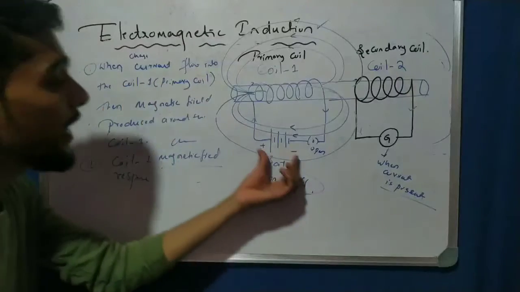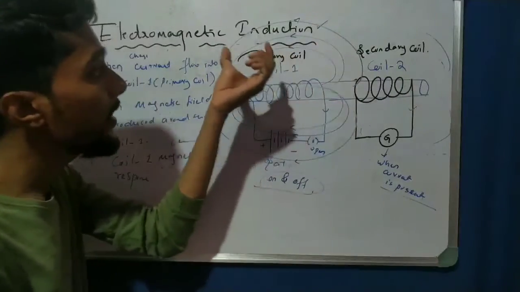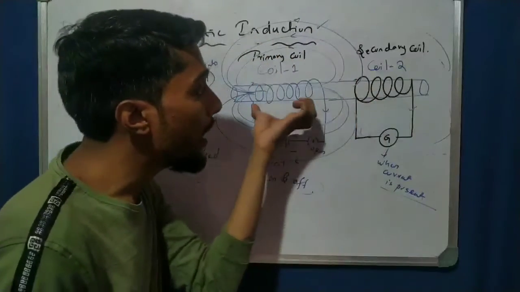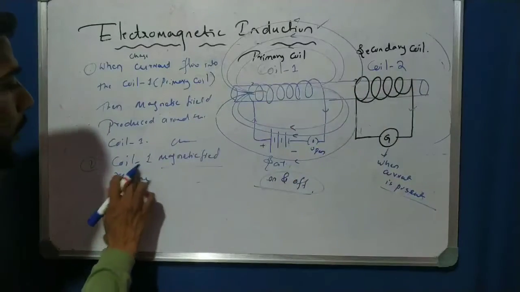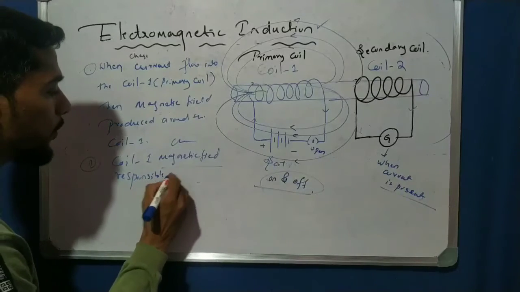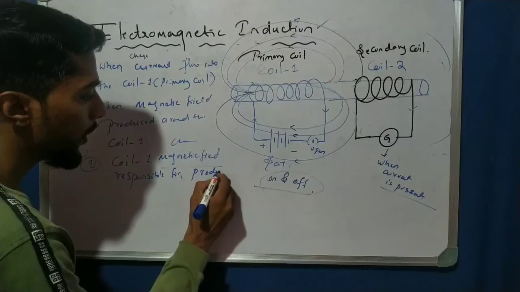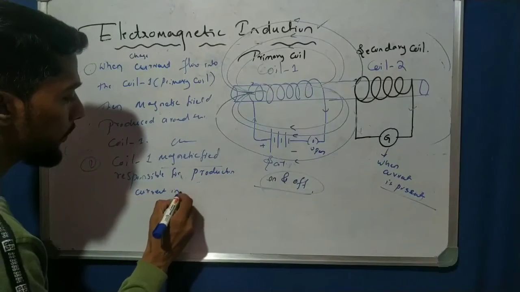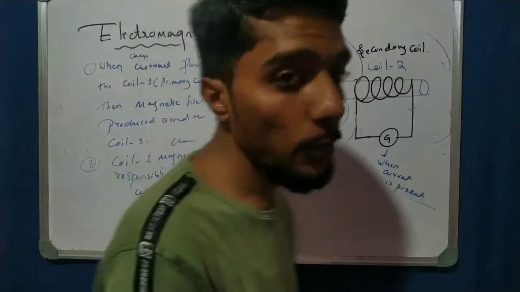Whenever a current is flowing in the circuit, a magnetic field is produced around coil 1, and this primary coil magnetic field is connected with coil 2, and these changing magnetic fields are responsible for the production of current in the circuit. That is very important.